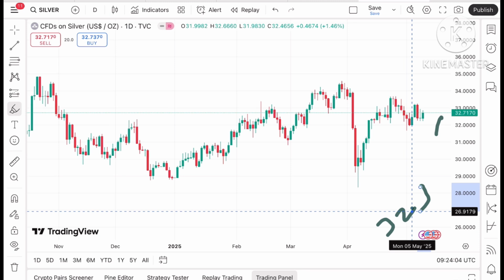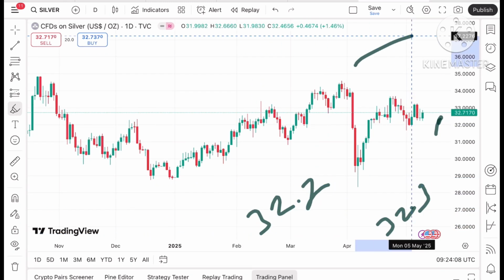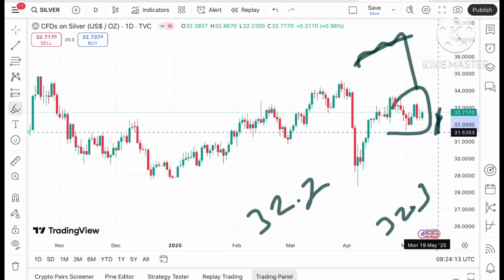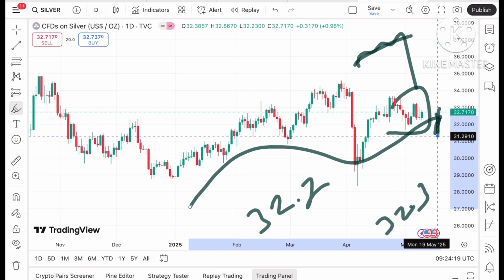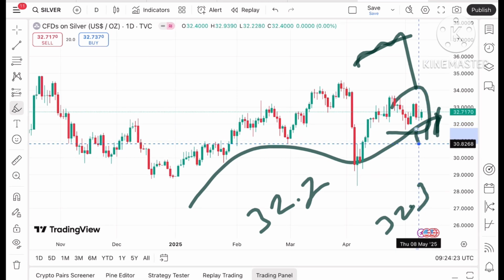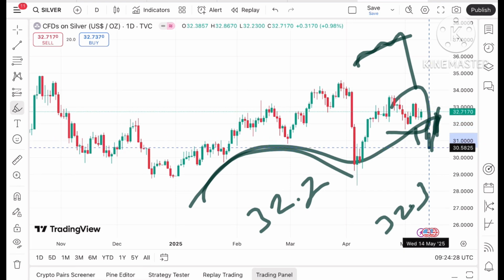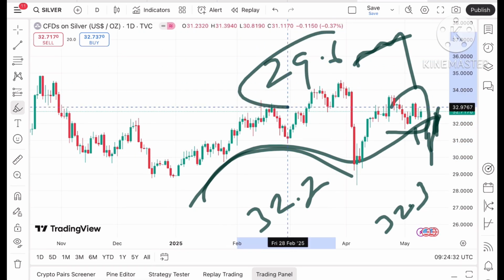If the price moves below that particular level, chances of crossing a level of 32.2 will be there, that is already being tested. So we can see the price will move further down towards 31.9 to a level of around 31.6, and if the price falls below that particular level, chances of going towards a level of 31.2 to a level of $31. Suppose it started going below this level, chance of touching 30.8, and from there it will move towards 30.4, and then a further downfall we can see towards 29.6.